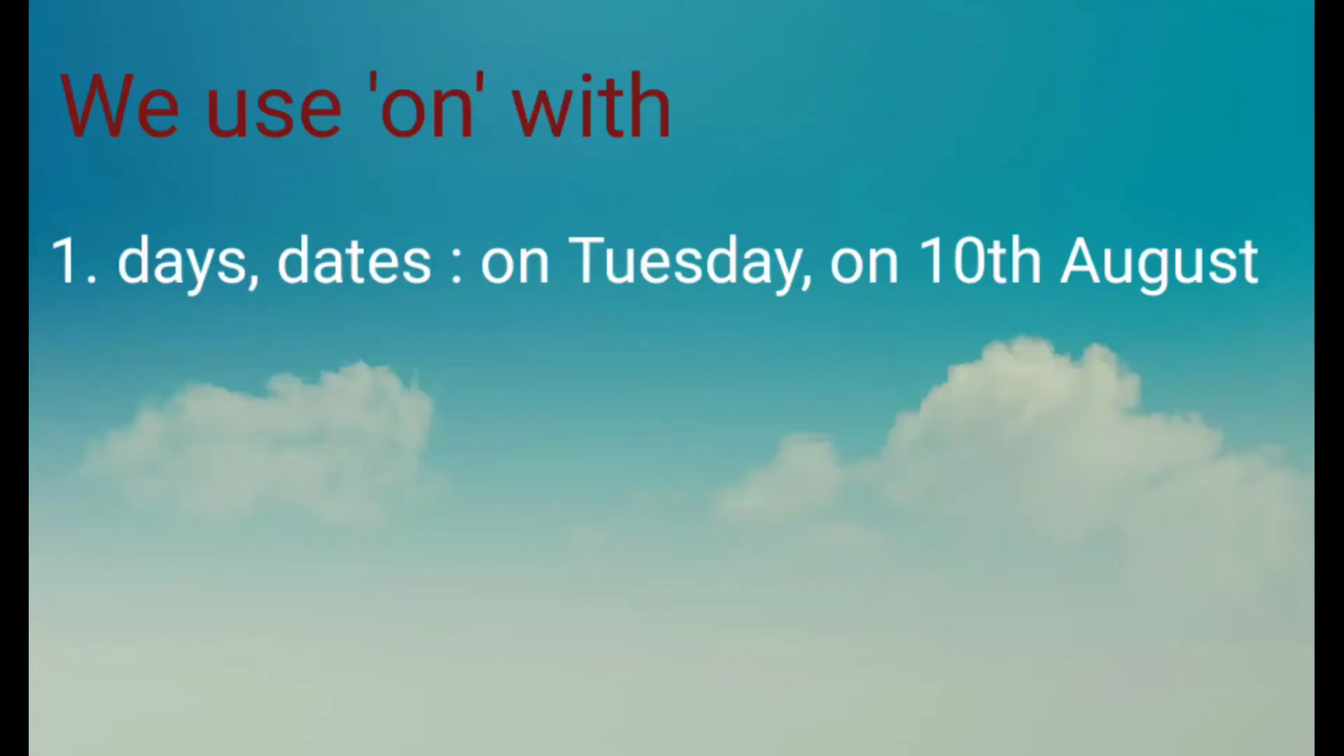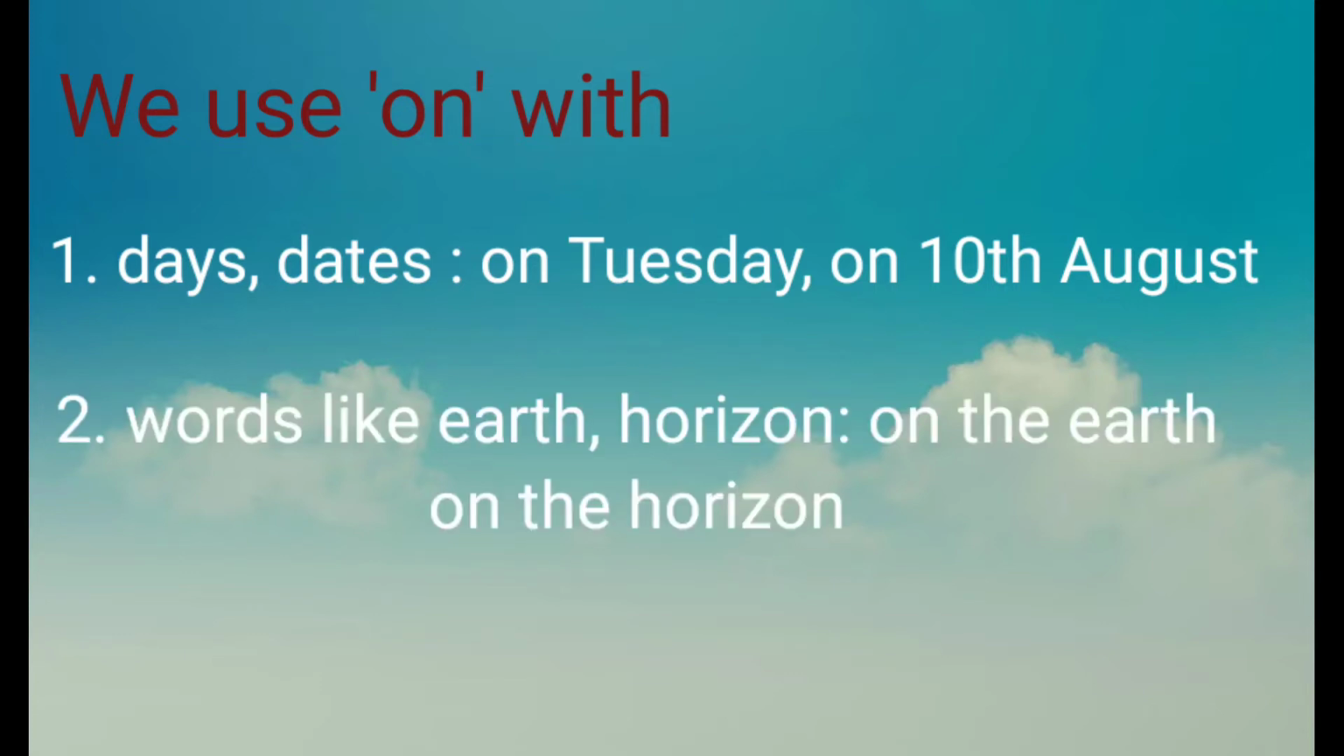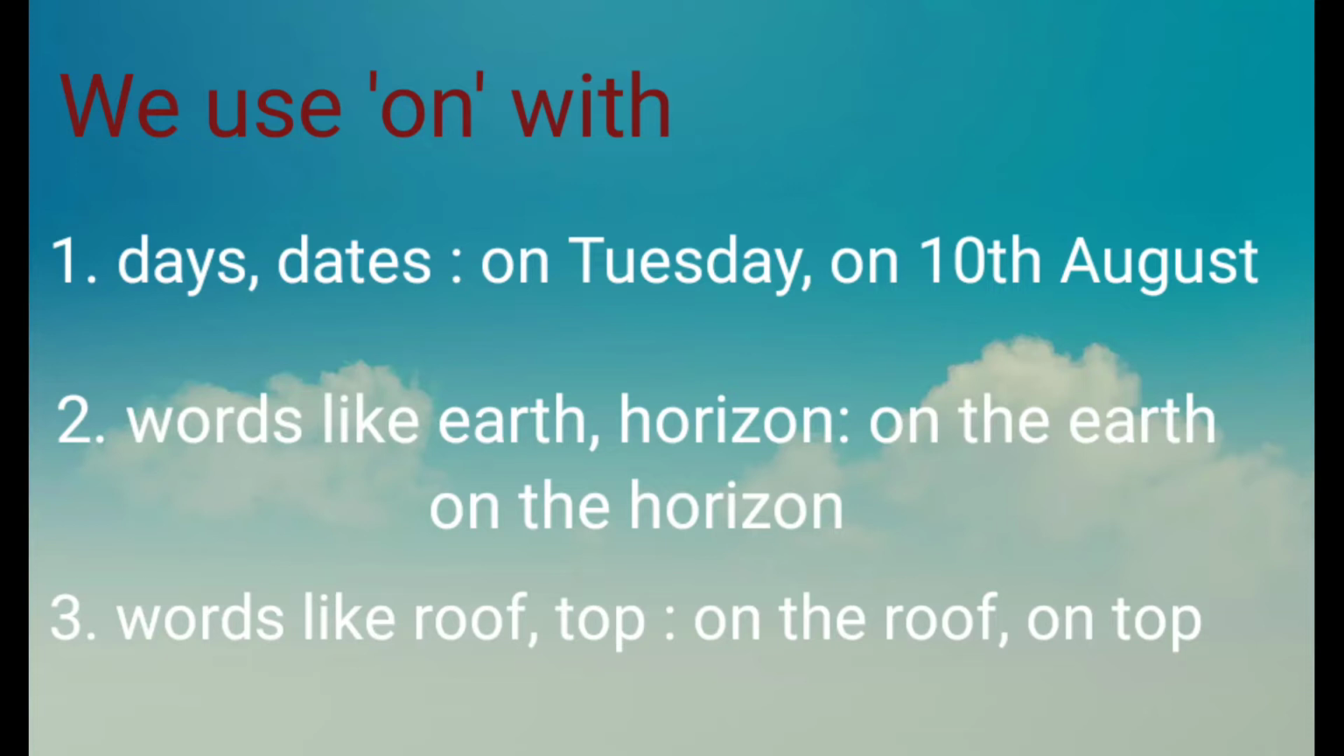We use on with days and dates. For example, on Tuesday, on 10th August. Words like earth, horizon. For example, on the earth, on the horizon. Words like roof, top. For example, on the roof, on top.